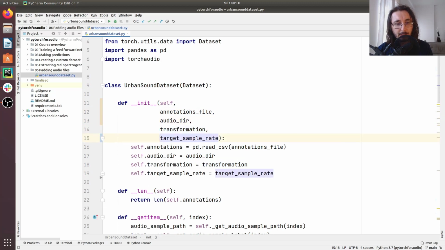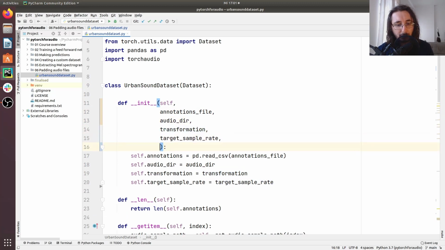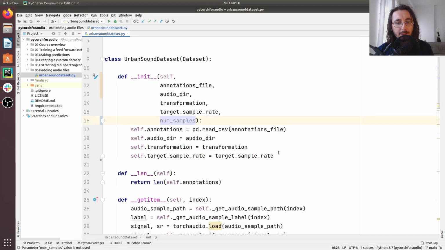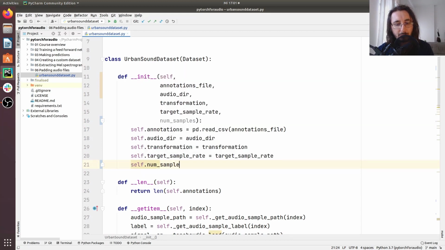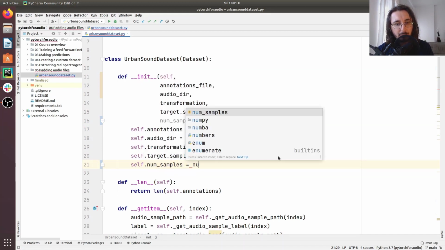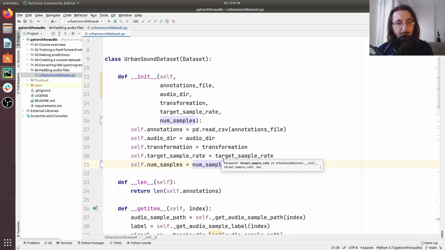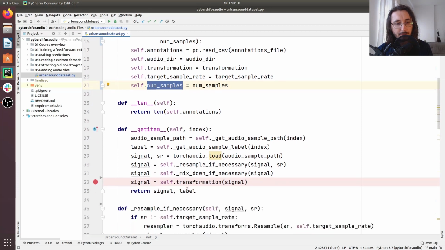So I'm going to call this num samples. Now the next step is assigning num samples to an attribute called number of samples. Here we go. Now we have this extra attribute that is going to be handy for the work that we'll be doing.